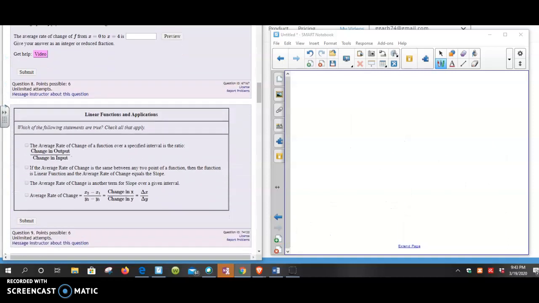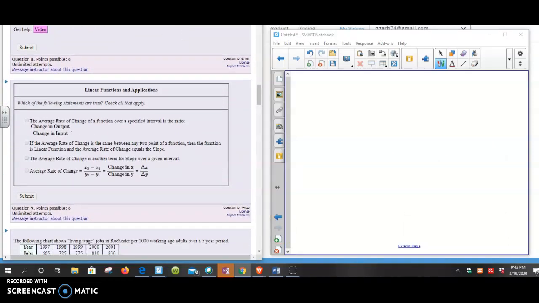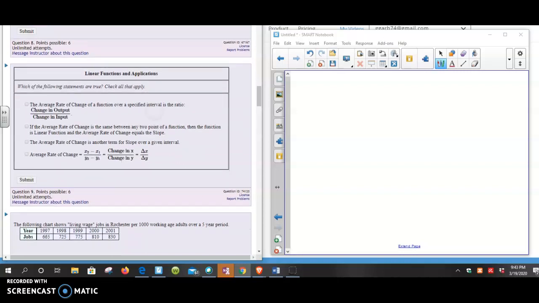Okay, moving on. So we have to check the boxes. Which of the following are true? So it could be more than one, so I have to keep that in mind. So we're talking about slope here. That's what the average rate of change is. So the average rate of change of a function over specified time is change in output over change in input. Yes. So what is slope? It's basically change in y over change in x. This little triangle means change, and it's a delta, a Greek letter.